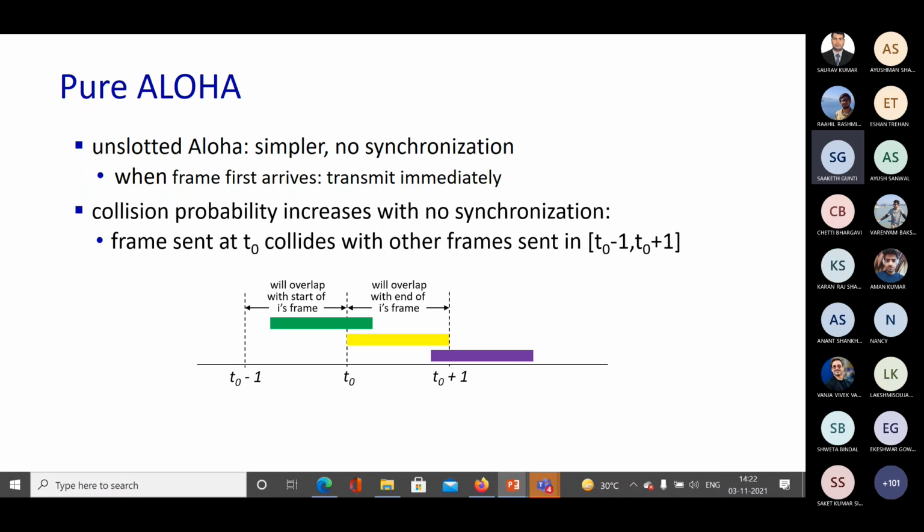By then your transmission of the packet sent at T0 is also not fully done. So there will be a collision.